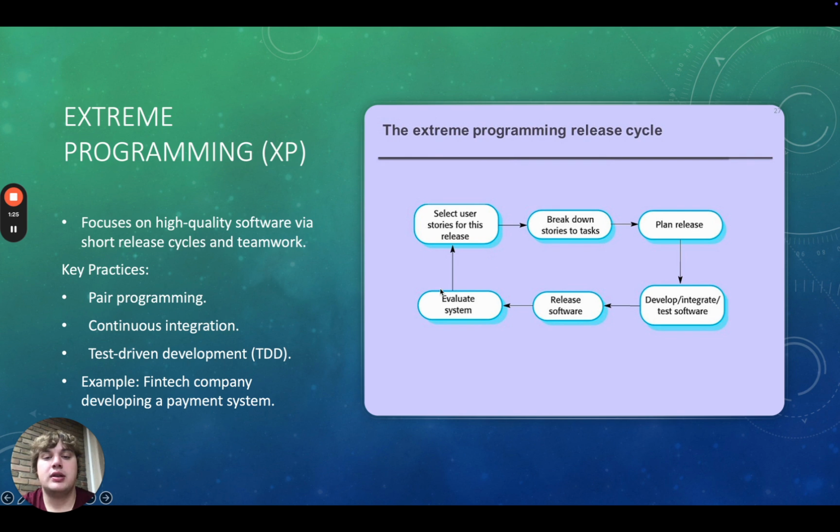Extreme programming is an Agile framework that focuses on delivering high-quality software through frequent releases, teamwork, and robust engineering practices. Some of those key practices are pair programming, continuous integration, and test-driven development. A real-world example is a fintech company might use extreme programming to develop a payment processing system. Short release cycles ensure feedback is incorporated quickly, while rigorous testing prevents security breaches.